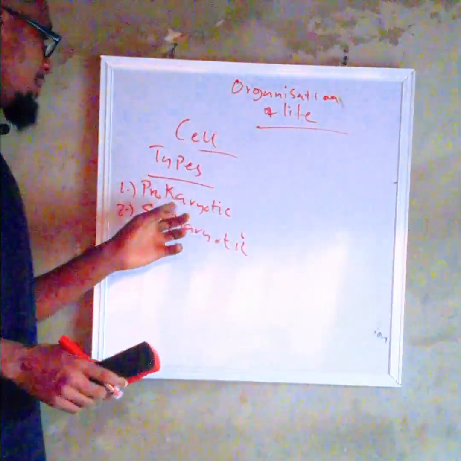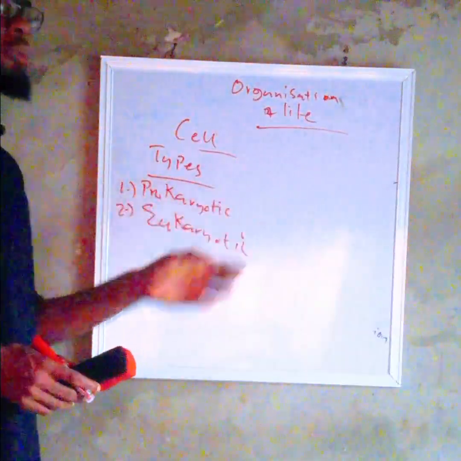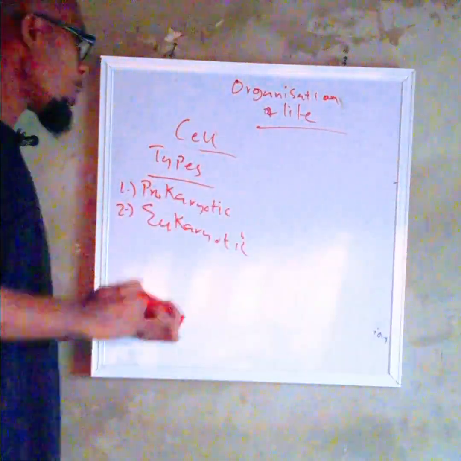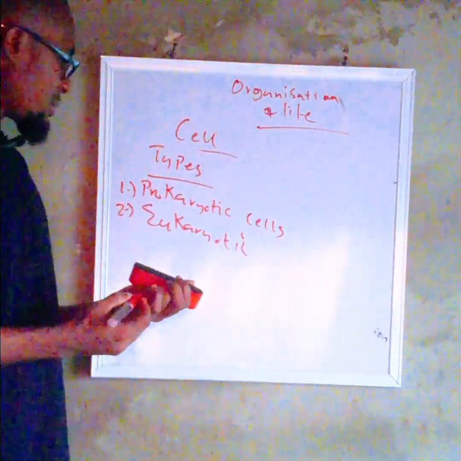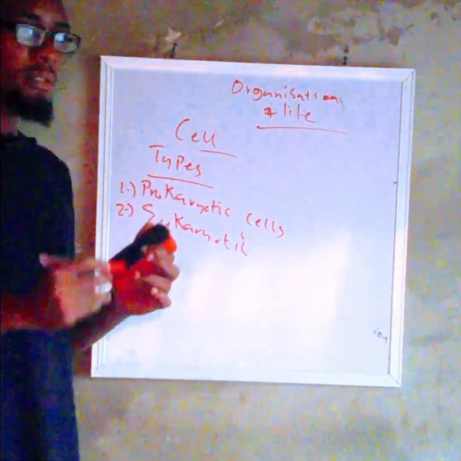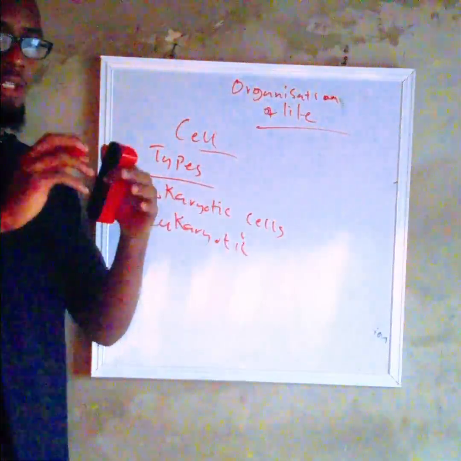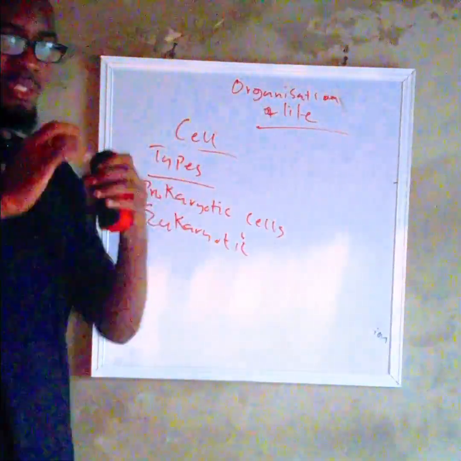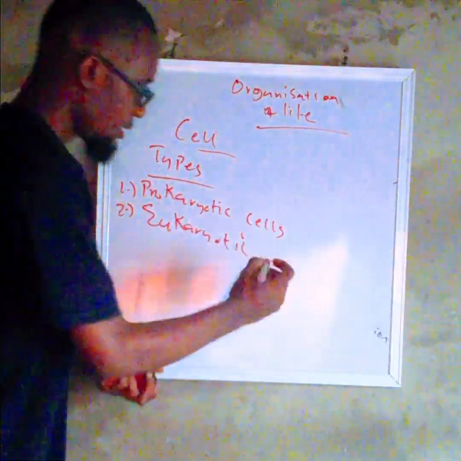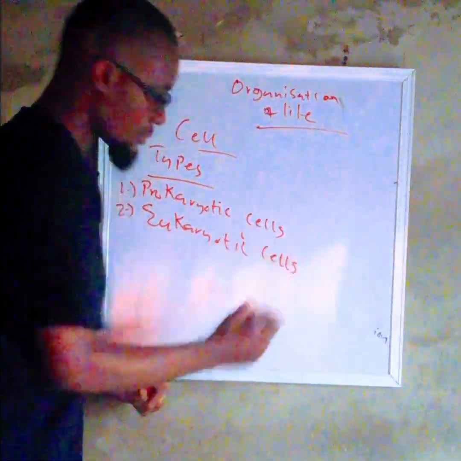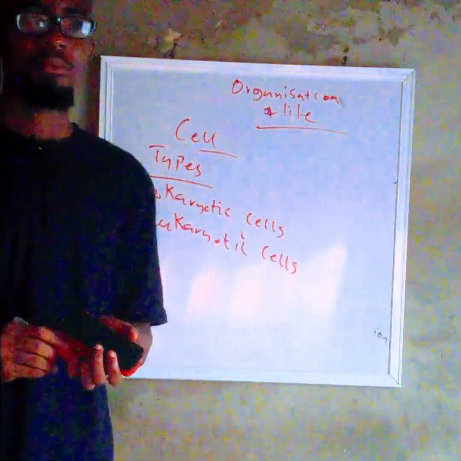So if the organism has a scattered nucleus, it is classified under what? Prokaryotic what? Organism or prokaryotic cells. Well, those organisms that contain a cell defined with a well-defined nucleus, that kind of cell is called eukaryotic cells. So know these things because it's very important.